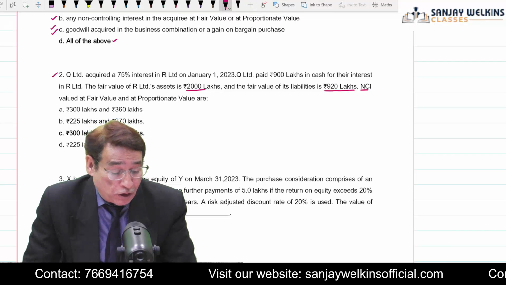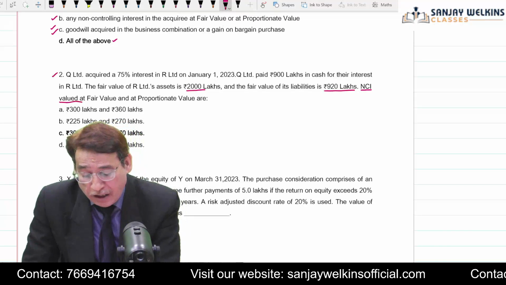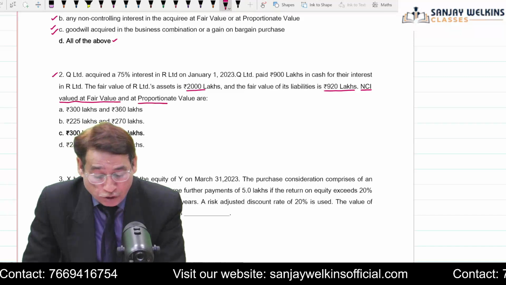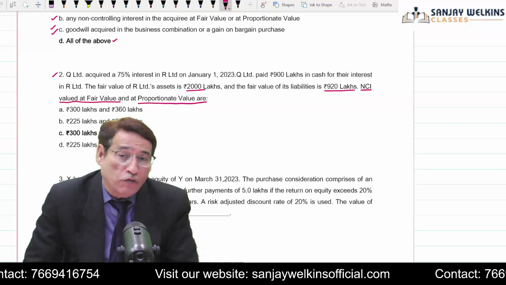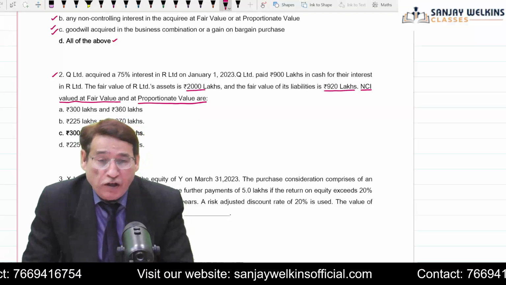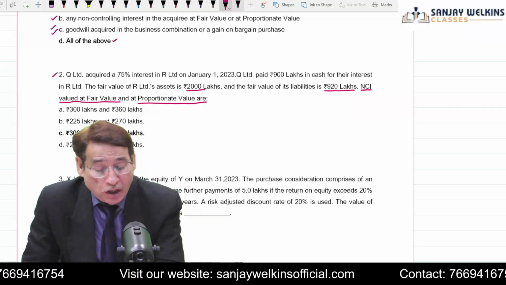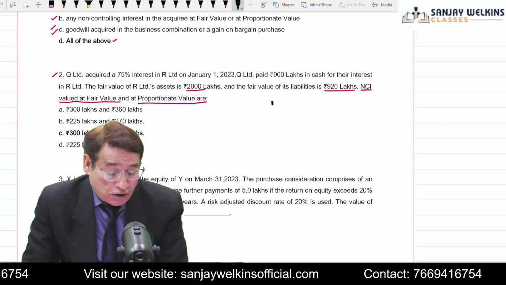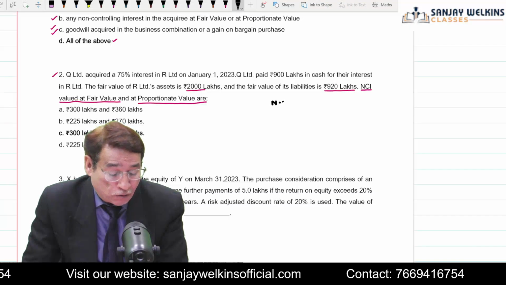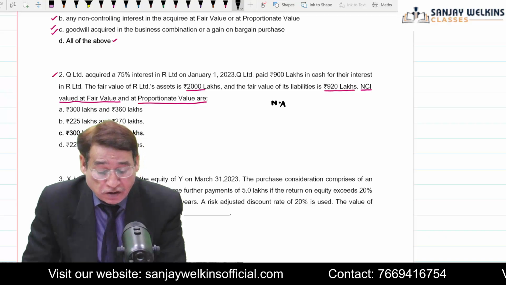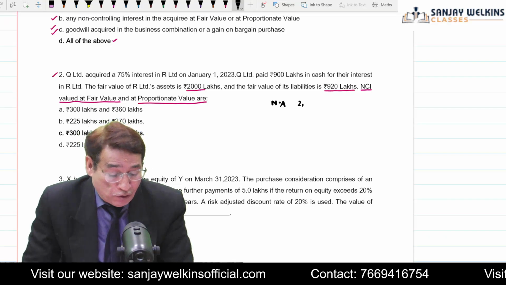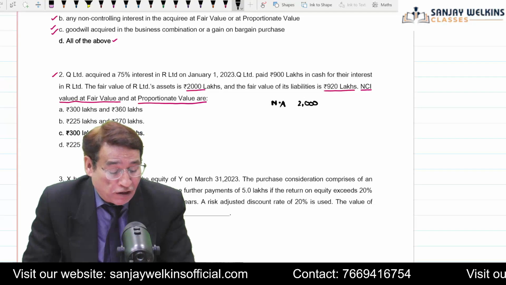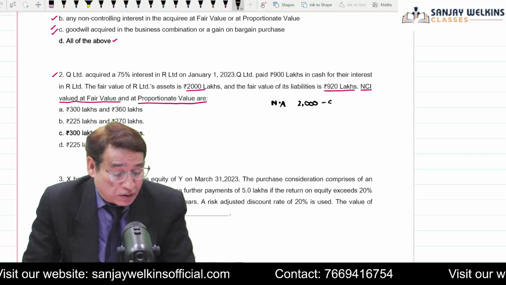The demand of the question is that NCI is valued at fair value and proportionate value. So you need to find out NCI at fair value and proportionate value. How are you going to find it in this particular case? First of all, on the date of control, you need to find the fair value of the net assets. The value of the assets given to you is 2000 and the fair value of liabilities you are going to subtract from it.